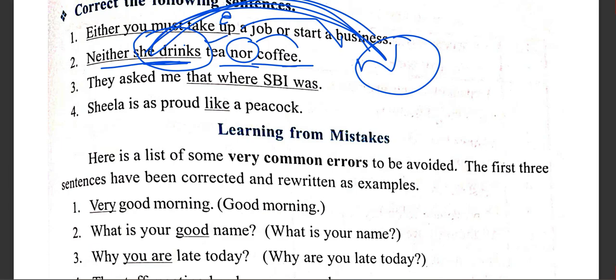Now if you observe, after neither you will find tea, which is a noun, and after nor, again coffee, which is a noun. So likewise comparison or contrast. I repeat, she drinks neither tea nor coffee.